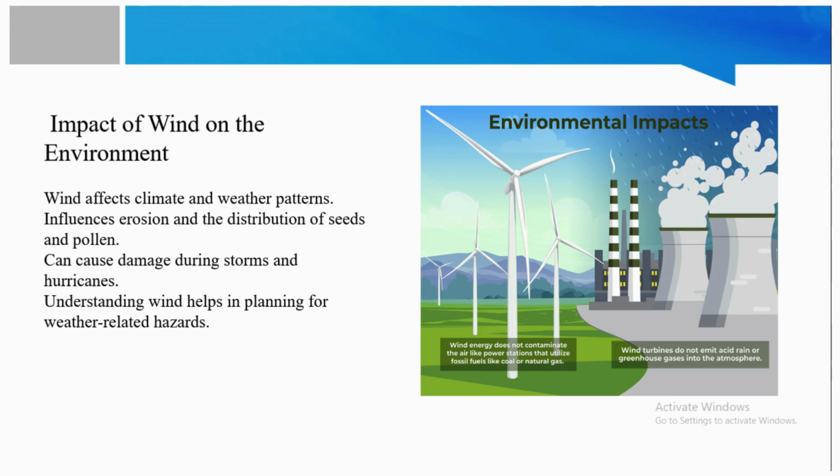There is the impact of winds on the environment, such as winds affecting the climate and weather patterns. They influence erosion and the distribution of seeds and pollen. They can cause damage during storms and hurricanes. So understanding winds helps in planning for weather related hazards.